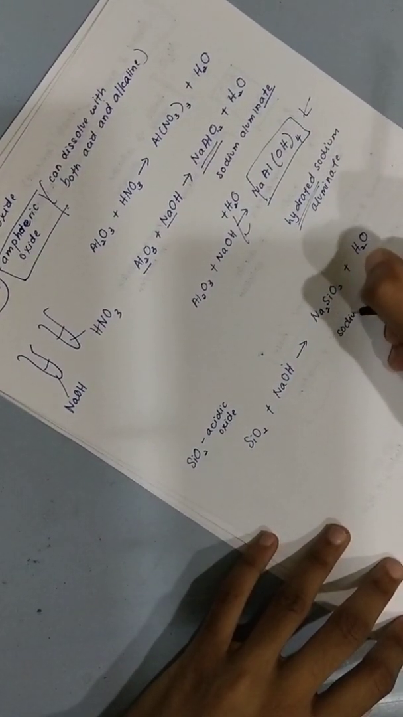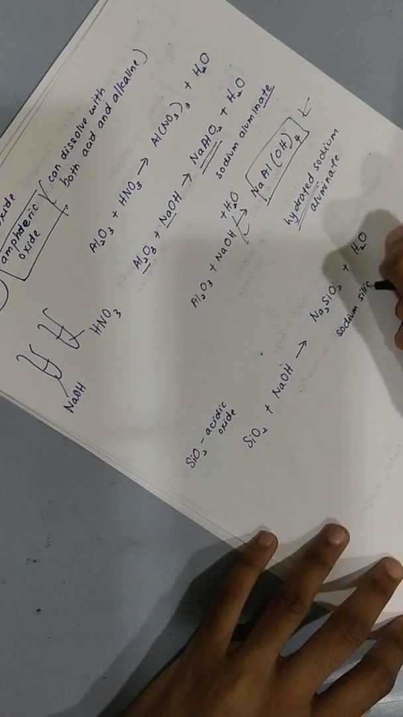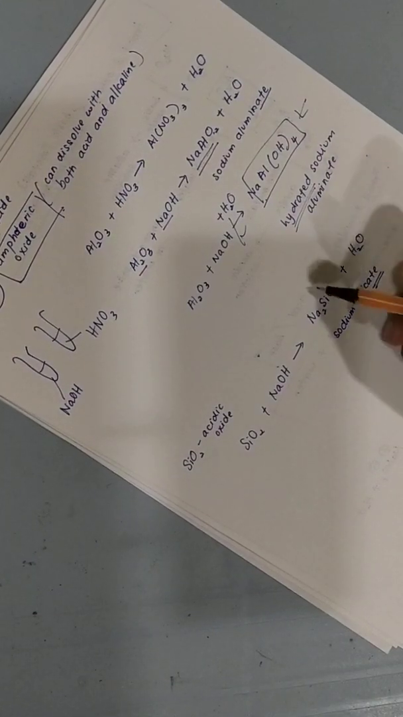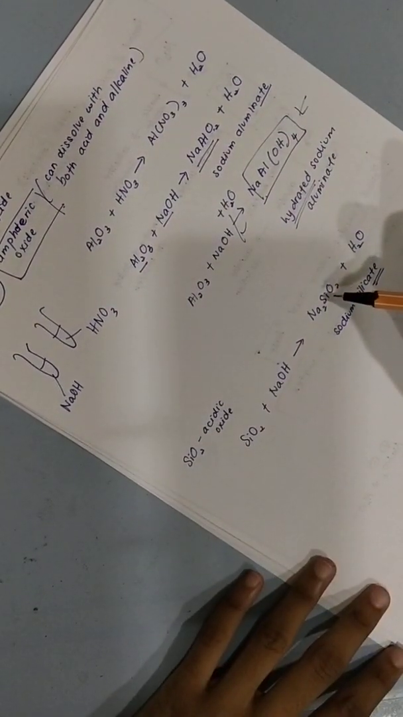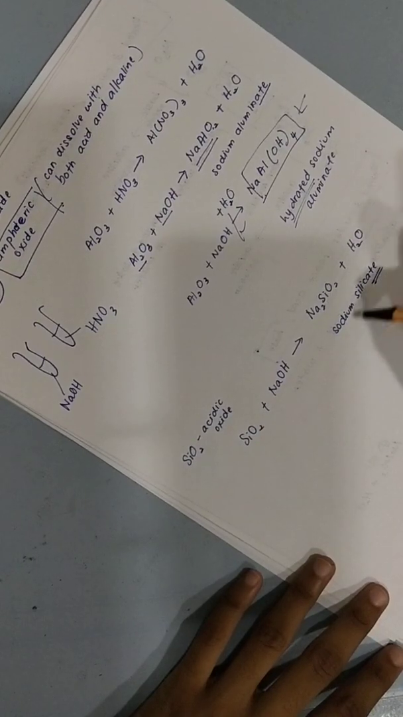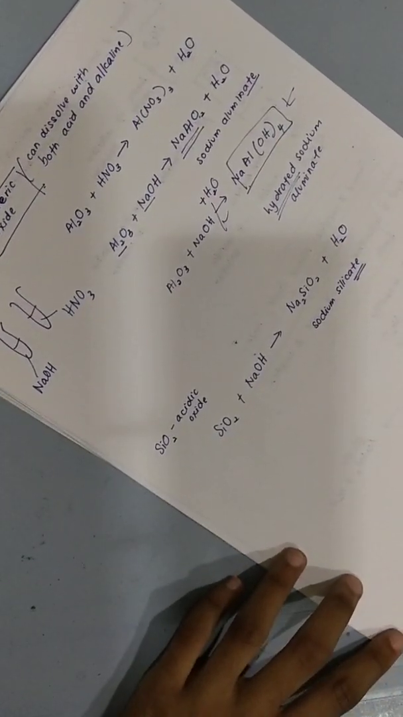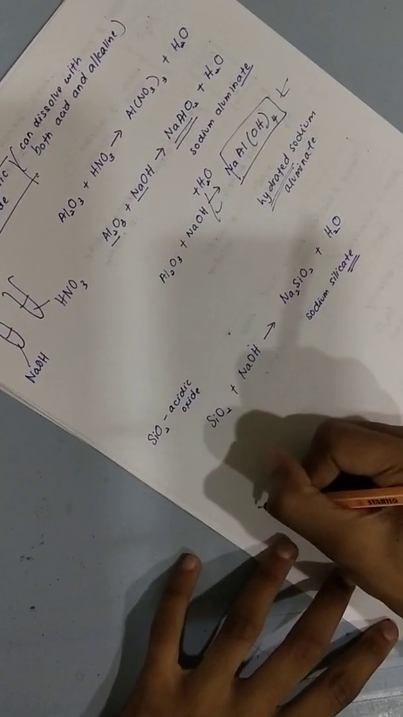Sodium silicate. Okay, remember it has metallic and non-metallic properties, so it's called sodium silicate. Next, after silicon is phosphorus, right?